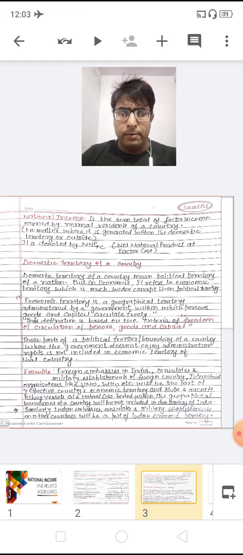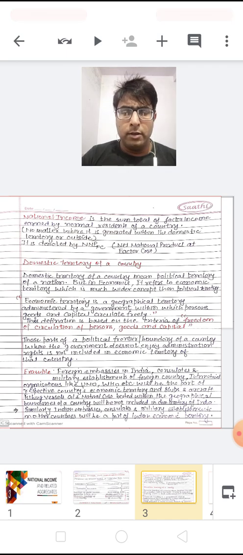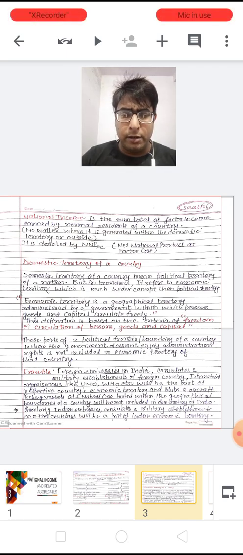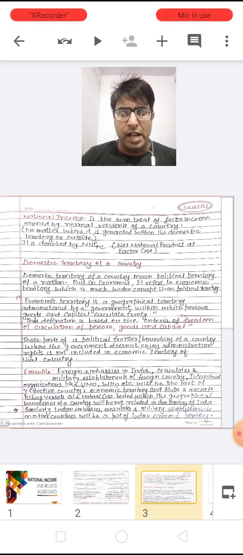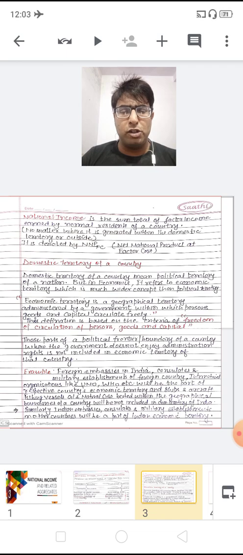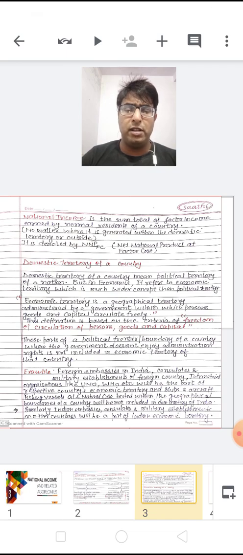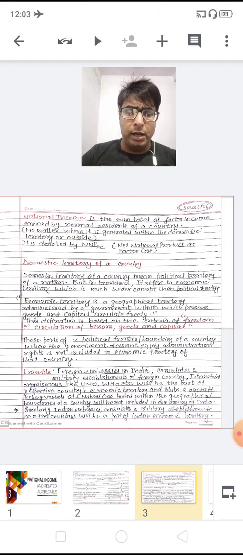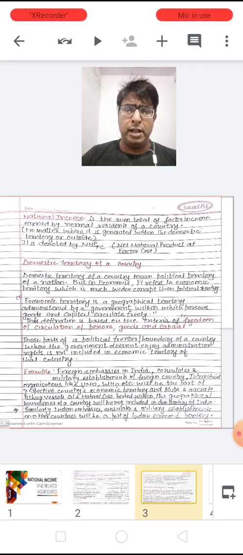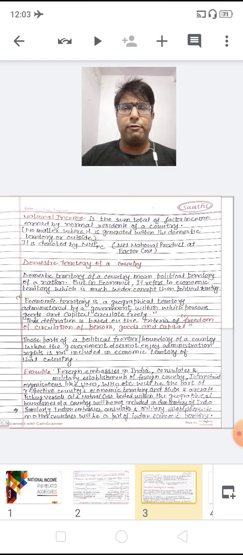Similarly, dear children, any ships or aircraft, any fishing vessels, oil and natural gas located within the geographical boundaries of a country will not be included in the domestic territory of India, obviously, because they belong to those foreign countries. Let's take one more example.